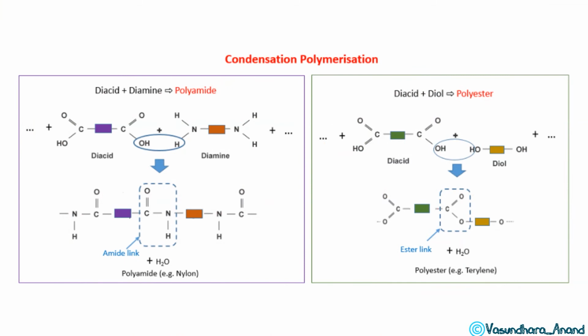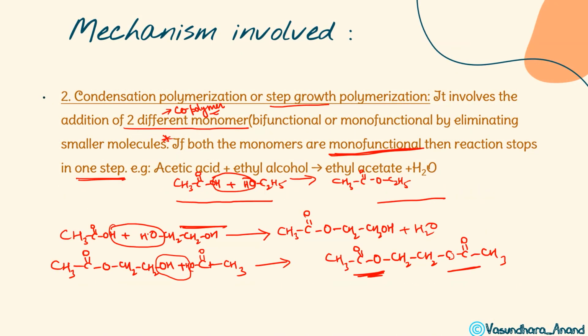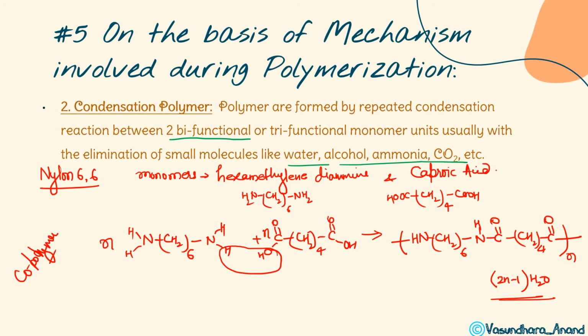Mechanism: diacid and diamine. This is a diacid with COOH groups, and a diamine. One important thing: condensation polymers are of two types, one is polyamide and another is polyester. In the previous example we have two condensation polymers. Here, what is the bond? This CONH bond is called the amide bond. So many amide bonds will be formed, so this is called a polyamide compound.